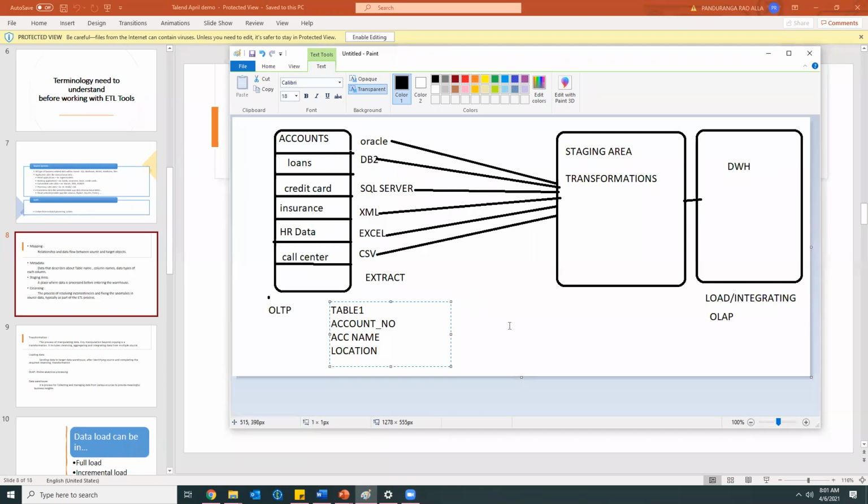Similarly, in table two, I will be having the same account number and transactional details.